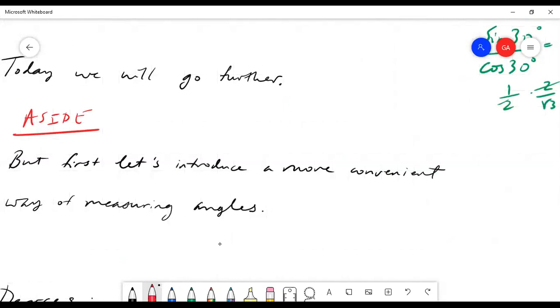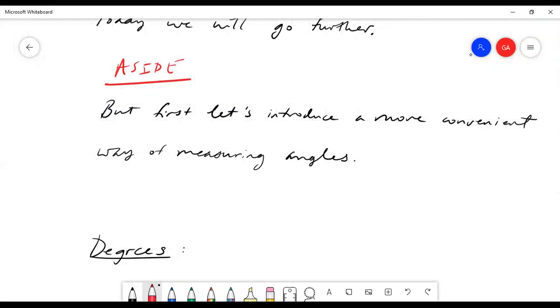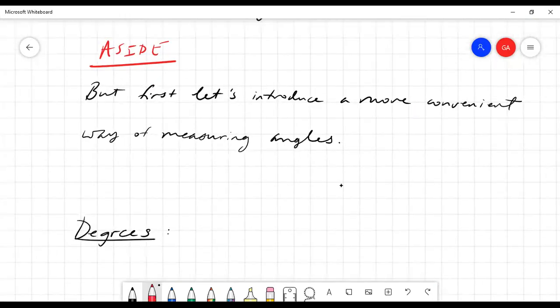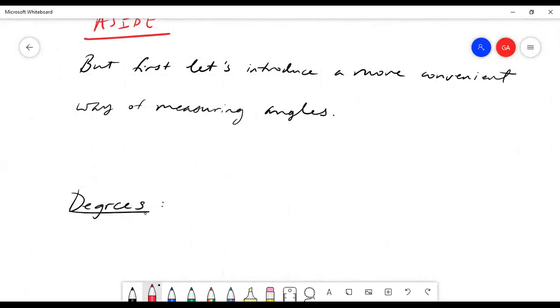Okay, so we're going to return to this trigonometric graph activity in just a bit. So our current way of measuring angles is in degrees. And can someone remind me the origin of degrees, where it came from?